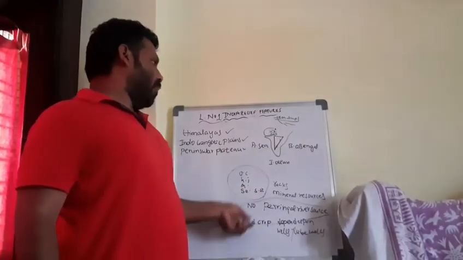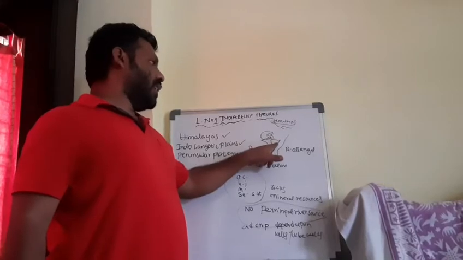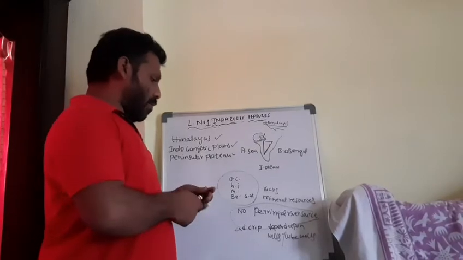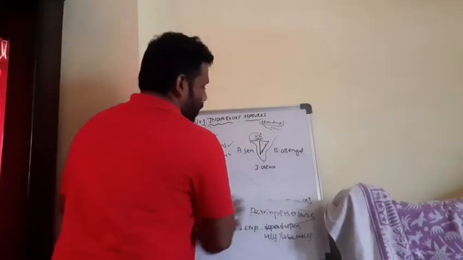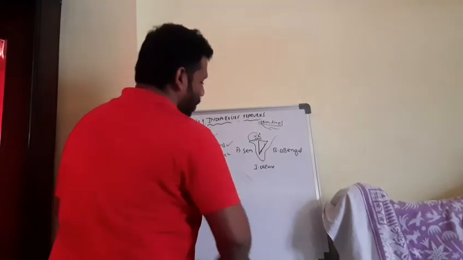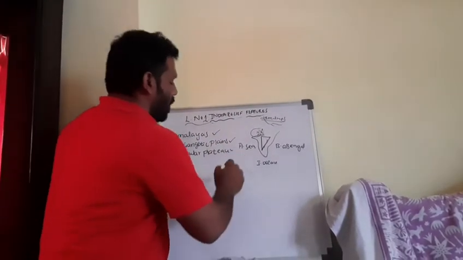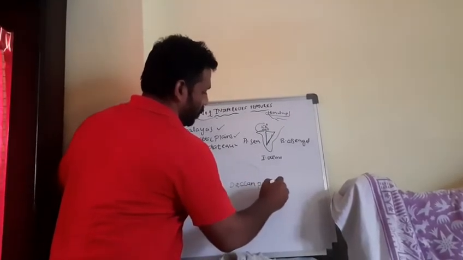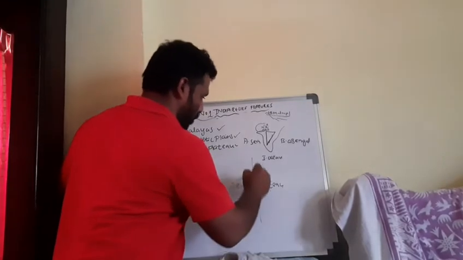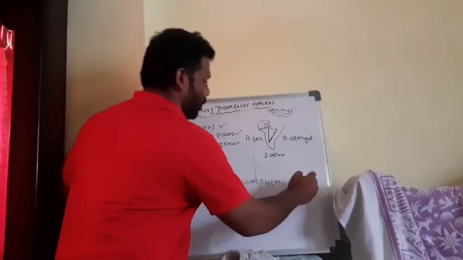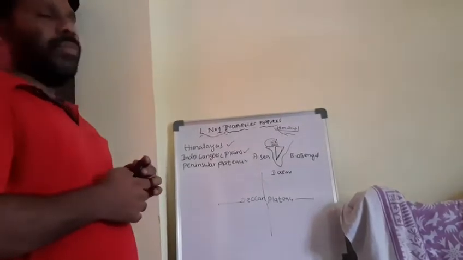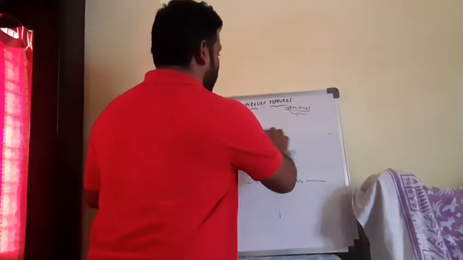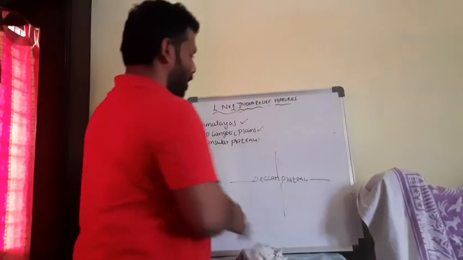We can write. Next, to the south of the Satpura range, a triangular landmass is known as what? Deccan Plateau. What is called that one? To the southern part of the Satpura range, a triangular landmass is called what? Deccan Plateau. The Deccan Plateau has a few boundaries. What is in the north, what is in the south, what is in the east, what is in the west, we should know here about the Deccan Plateau.